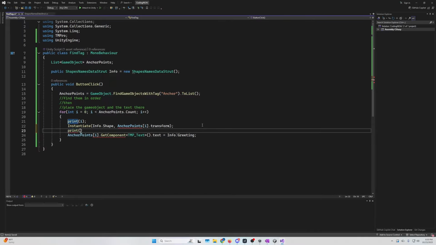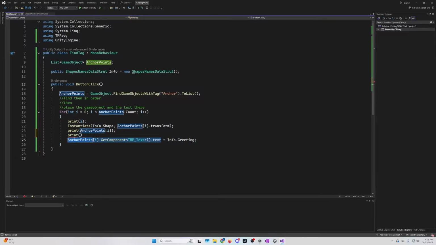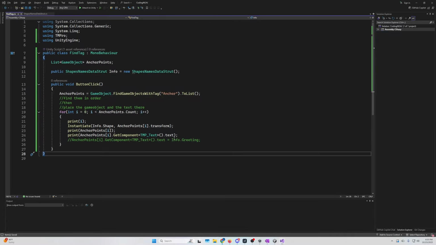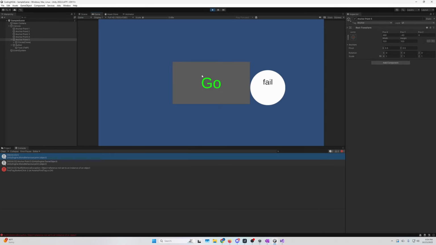Print. What does this return? And what does this return? So we know this second thing right here should return fail, that would be my expectation. This should just return like a game object or something. But if either of these two are missing, and let's make sure it actually runs, because we know this last line does not work properly and causes us to crash out. So let's hit play. Let's hit go.